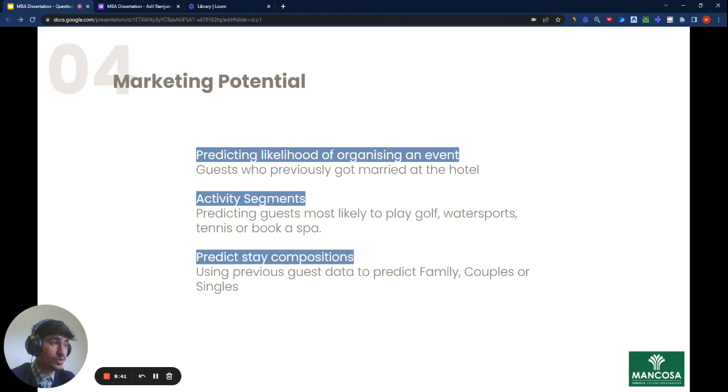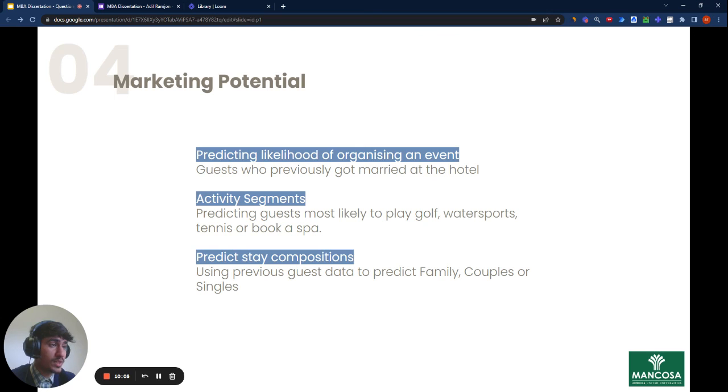However, what we could do is take, for example, the database of 100 people that got married at the hotel before and extrapolate it onto the database of 10,000 guests and see which ones will most likely match. In that case, we eliminate the risk of sending it to people that will not match based on their profiles.